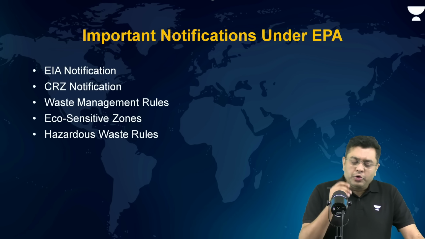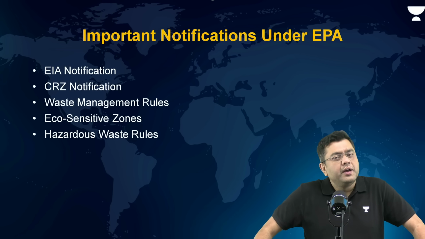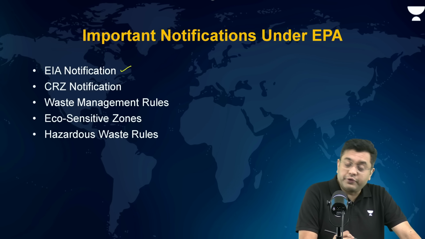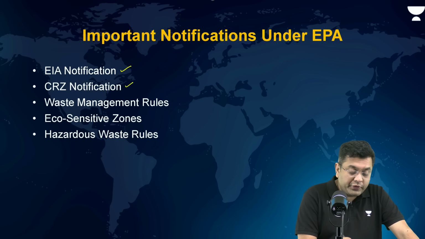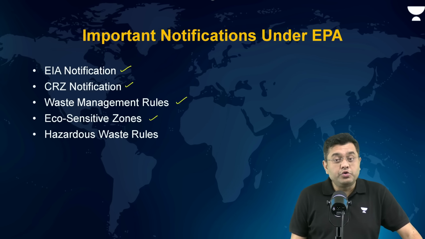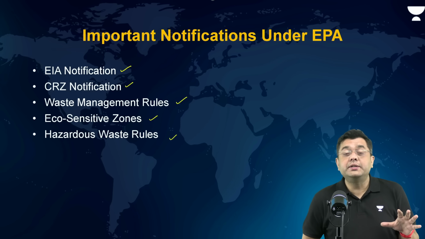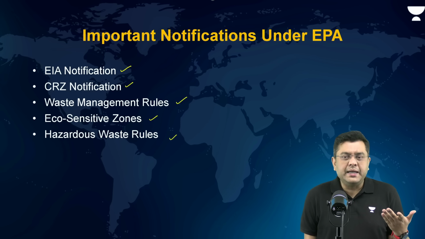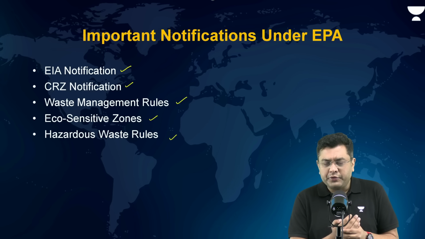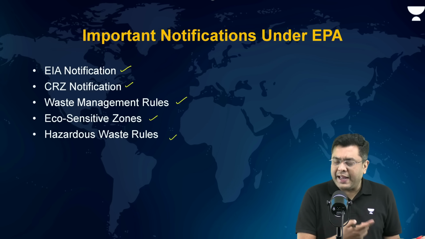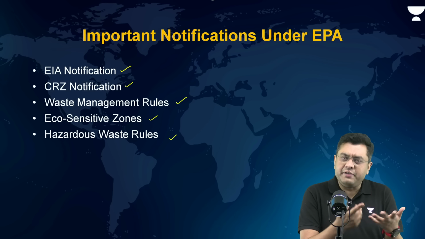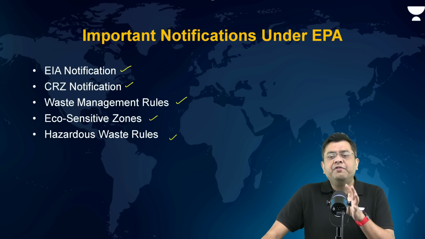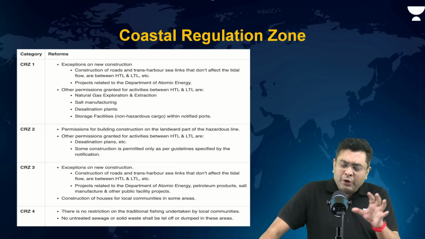Other than that, you basically had multiple other notifications. That is the environmental impact assessment notification, coastal regulation zone notification, waste management rules, eco-sensitive zones, hazardous waste rules. All of them are basically monitored and have their genesis under the Environment Protection Act. Okay, so environmental impact assessment, you had the various different norms associated with that, coastal rules and coastal regulatory zones, all of them, solid waste management rules, plastic waste management rules, e-waste management rules, all of them have their genesis from the EPA.